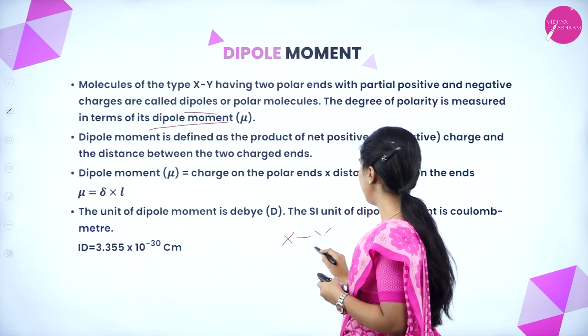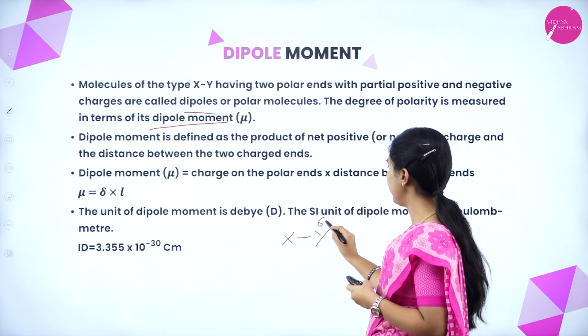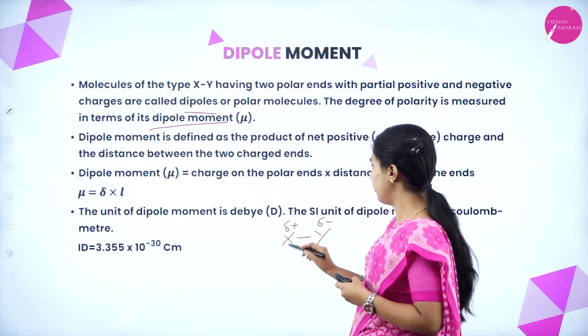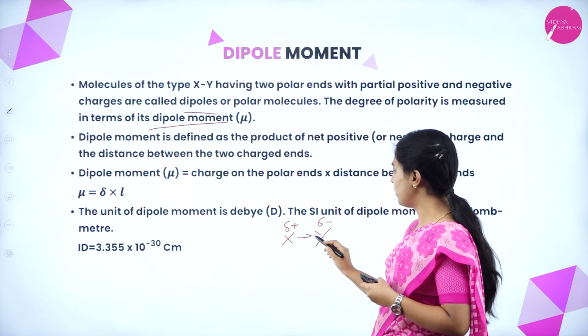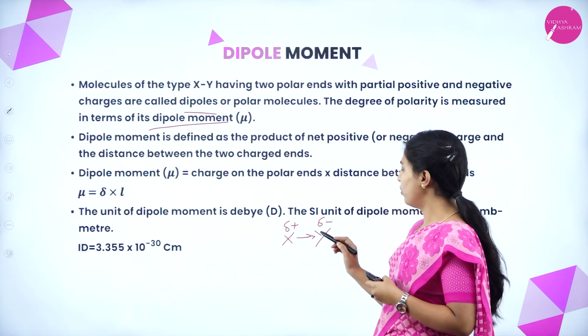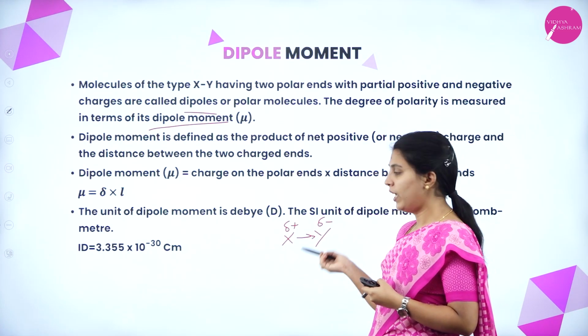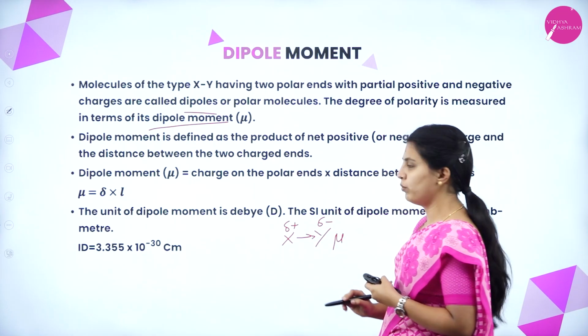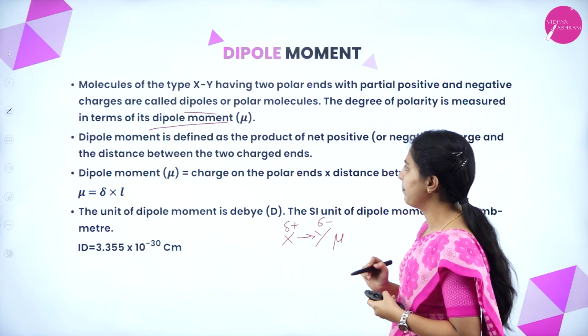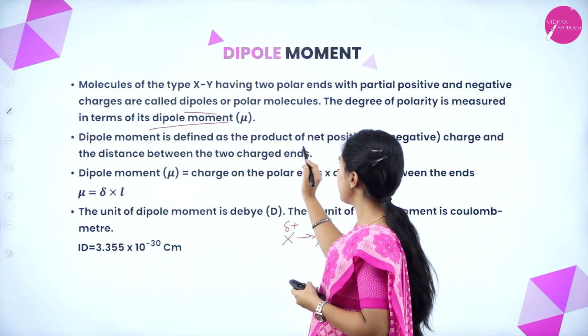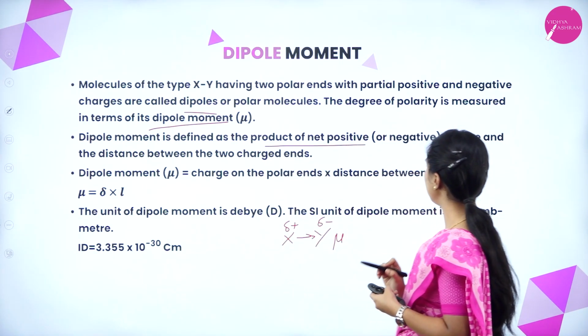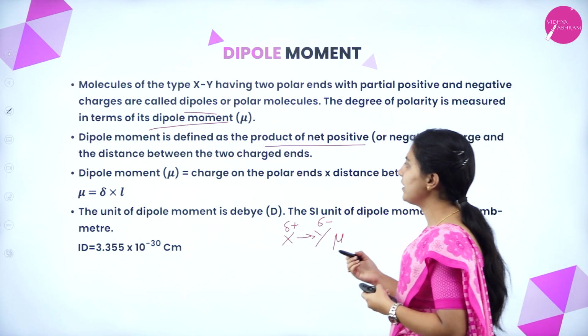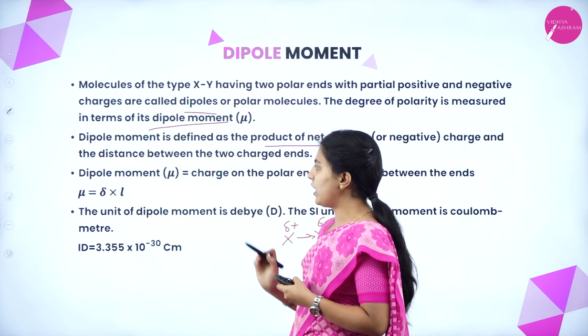In this molecule, X is electronegative and the other end is electropositive, so the electrons are pulled towards this side. The overall polarity is expressed as mu, the dipole moment. Dipole moment is defined as the product of the net positive or negative charge and the distance between the two charged ends.